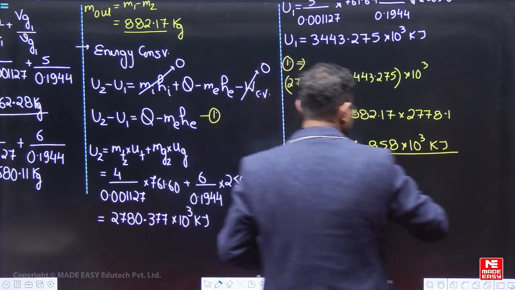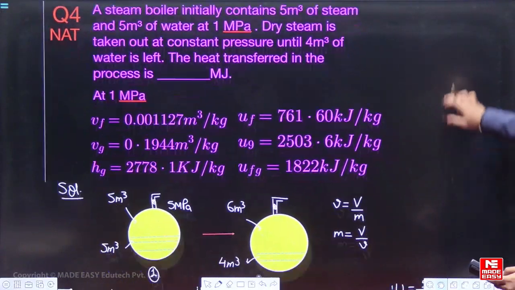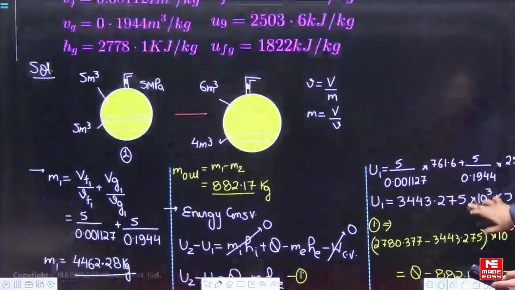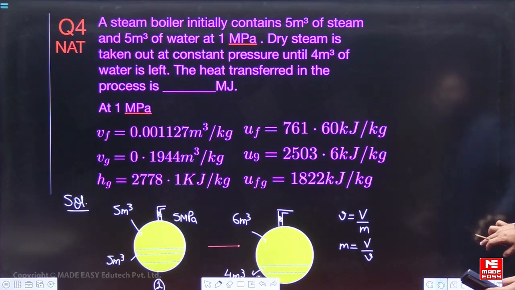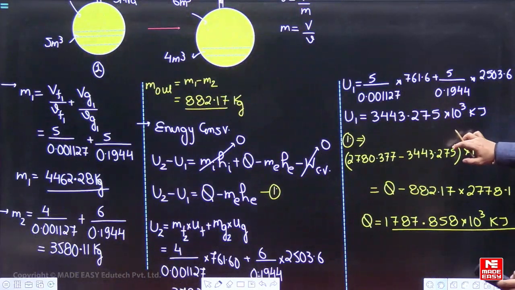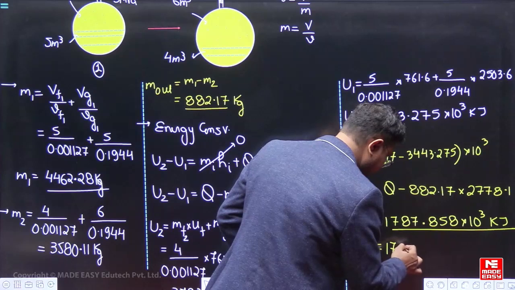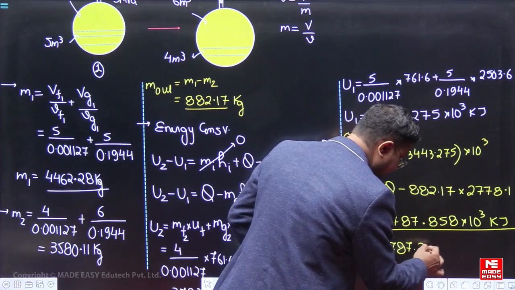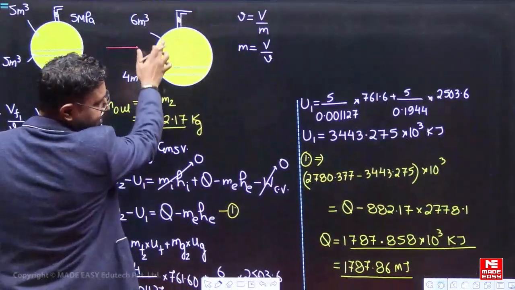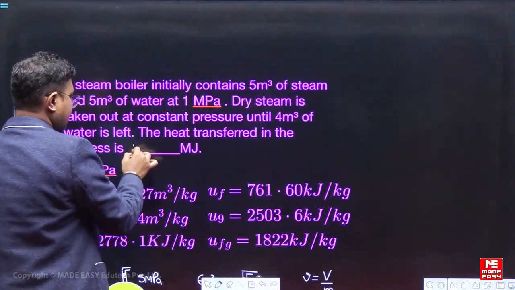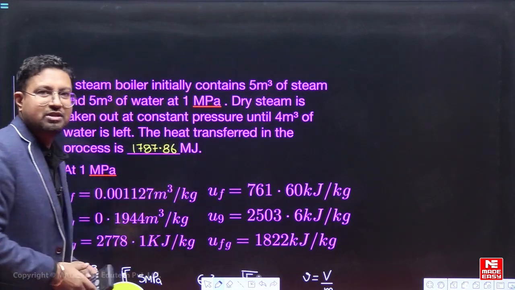Fine. So this is the answer, and here what we have to keep? We have to keep it in megajoule. So 1787, and they have not mentioned anything. I'll just slightly round off. 1787.86 megajoule. This will be the answer. 1787.86 megajoule. This will be our answer.